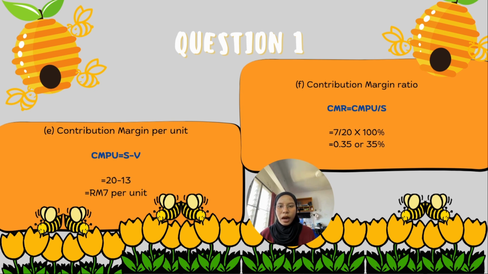And E, contribution margin per unit, CMPU, the formula is S minus V, which is 20 minus 13, and we got RM7 per unit. And F, contribution margin ratio, CMR, the formula is CMPU divided by S, sales, 7 divided by 20 multiplied by 100%, and we got 0.35 or 35%.